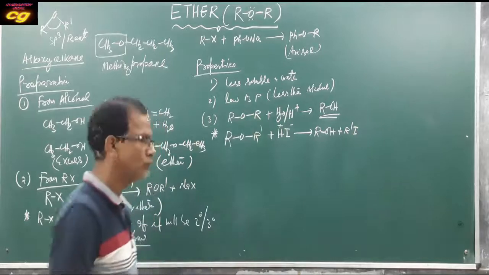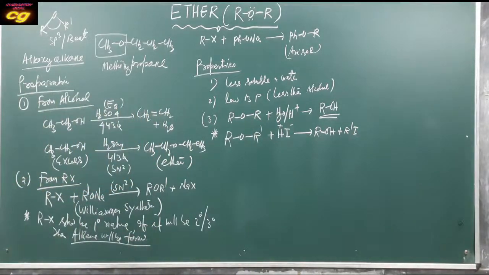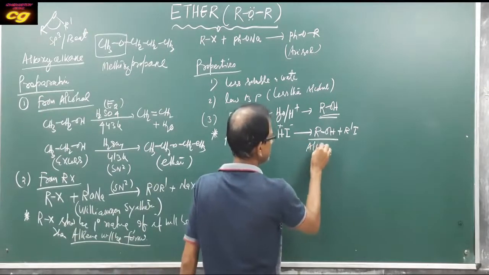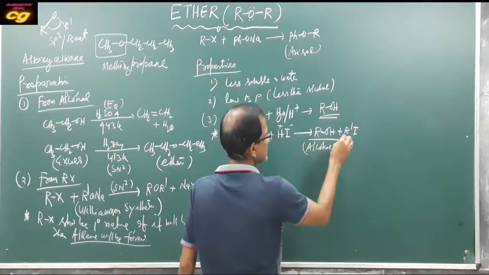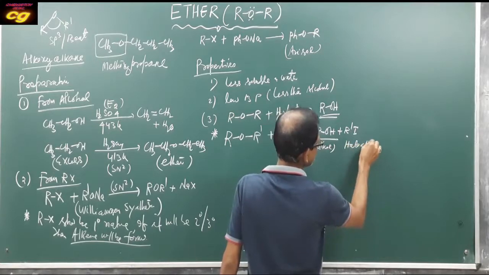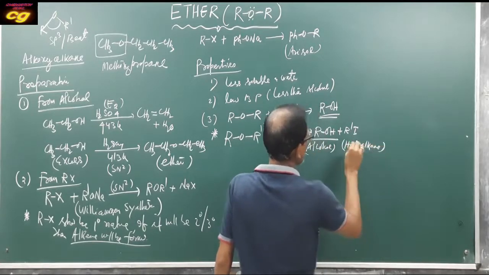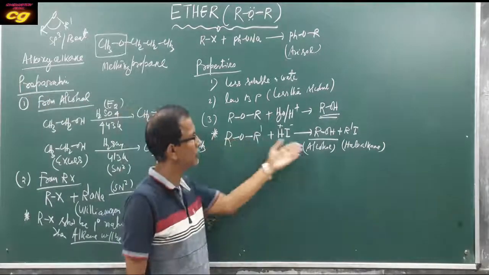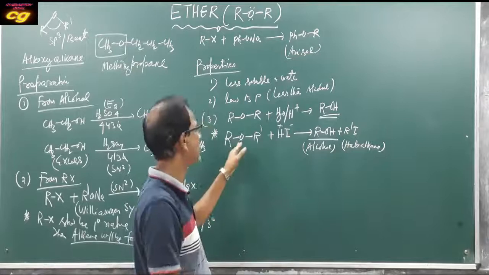But what will be the product? This is your alcohol, and this is your haloalkane. In which case, which part will be haloalkane and which part alcohol? It depends upon the nature of the ether.